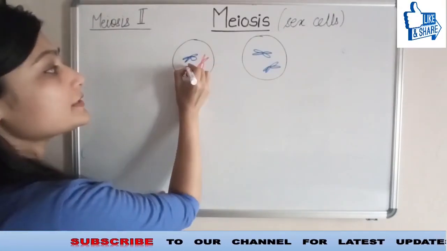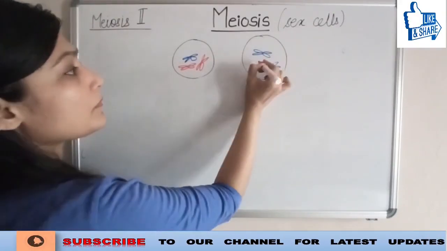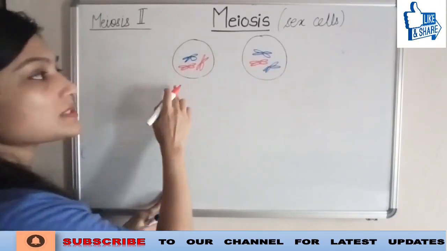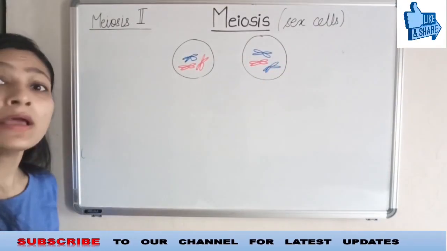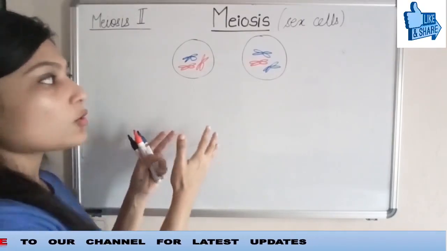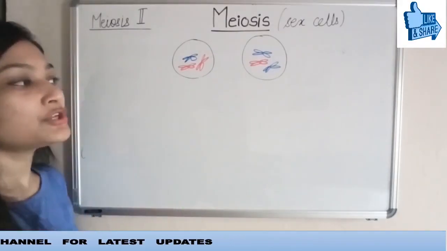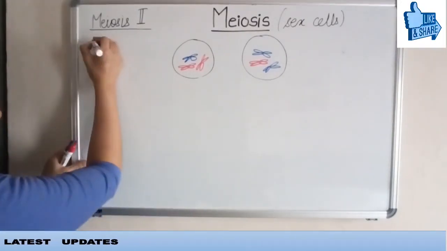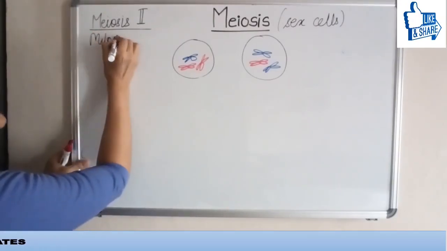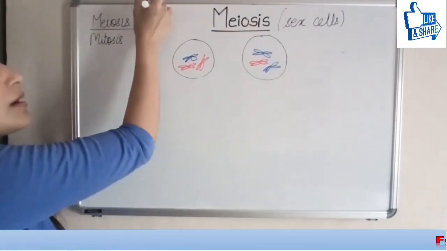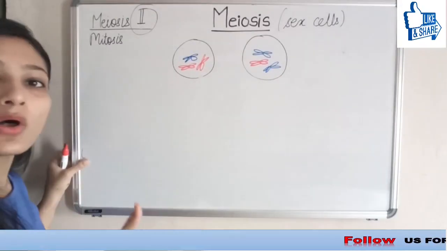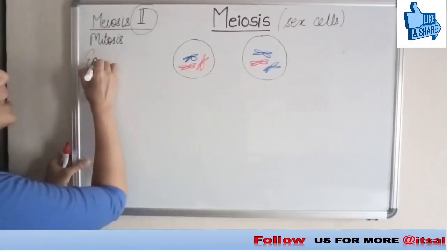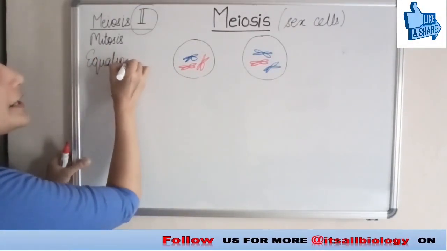This was the case here. 3 chromosomes in one cell and 3 in another cell. Now, this type of division is somewhat similar to mitosis, and for this reason, meiosis 2 is also known as equational division.